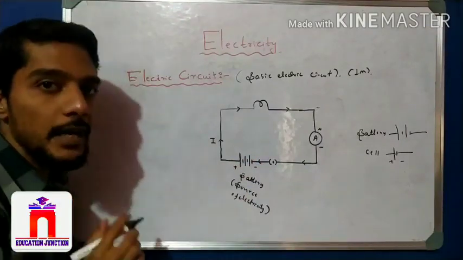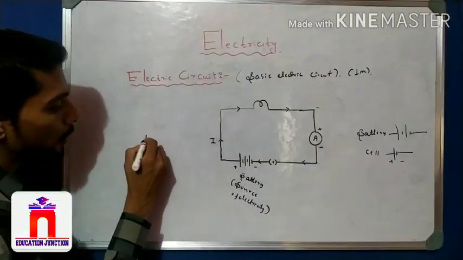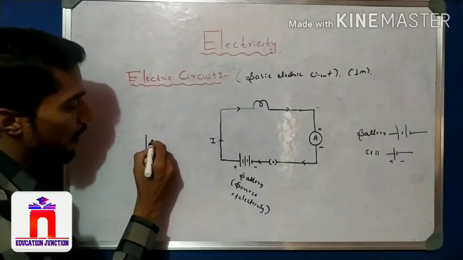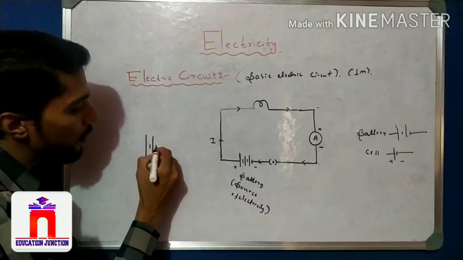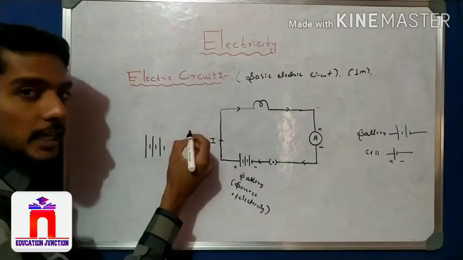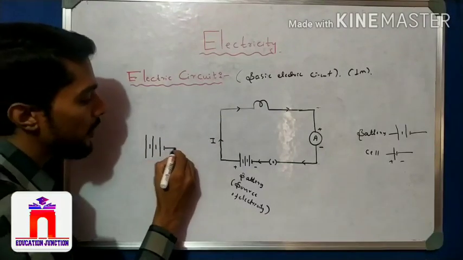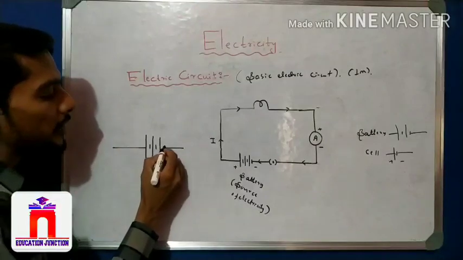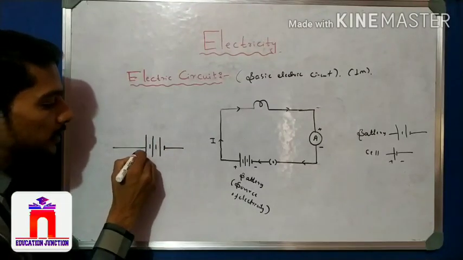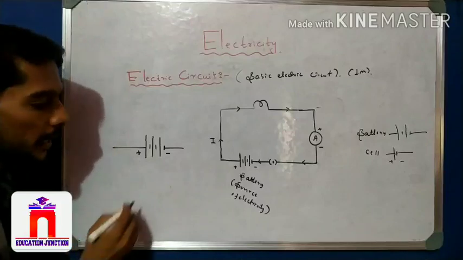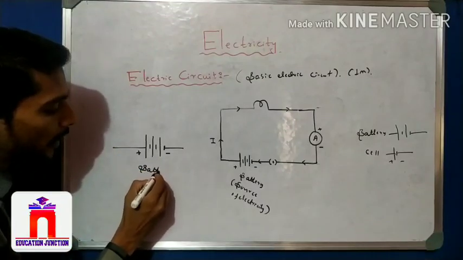When drawing the battery, you have to be careful. First a big line, then small, then big, then small, then big, then small, as many as you write, but uniform. Start with the big line and stop with the small line. The big line is plus and the small line is minus, and this is a battery.